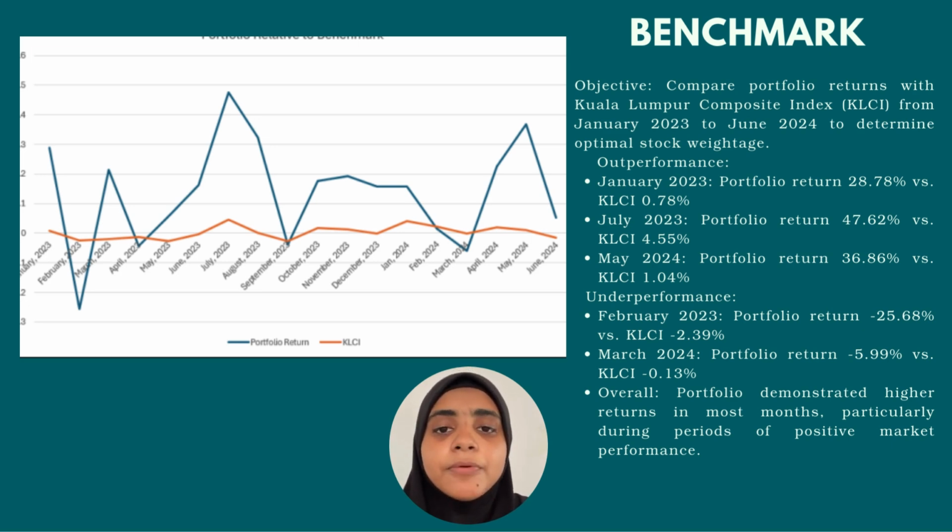However, we did underperform in some months. In February 2023, the portfolio had a return of negative 25.68% versus the KLCI, which is negative 2.39%. In March 2024, our return was negative 5.99% against the KLCI, which is negative 0.13%. Overall, our portfolio demonstrates higher returns in most months, especially during periods of positive market performance.